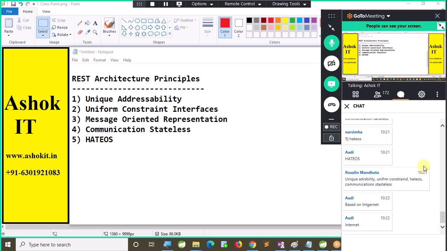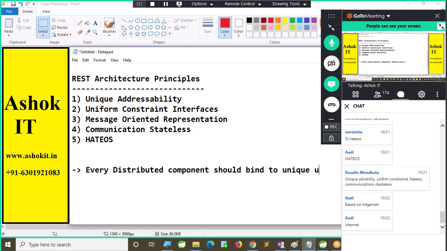As an alternate to the SOAP based web services, Roy Fielding provided RESTful services. So unique addressability means every REST operation should bind to a unique URL pattern. Every distributed component should bind to a unique URL.